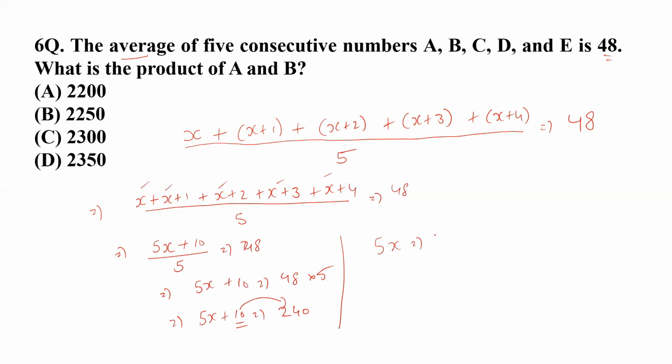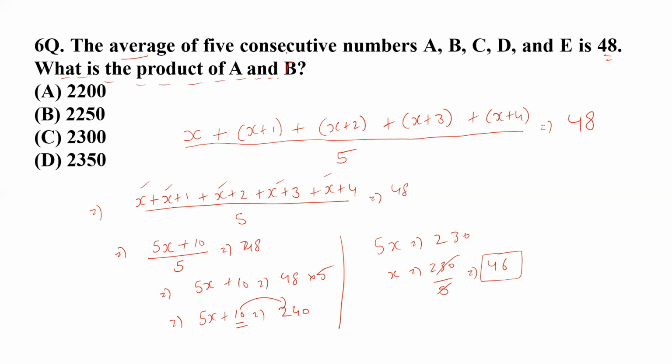So 5x should be equal to 230, and when you divide 230 by 5, you can easily get the value of x, and that comes to be 46. So 46 is the value of x. But we have been asked to find the product of a and, I think here should be okay.